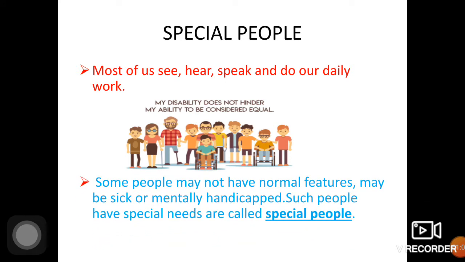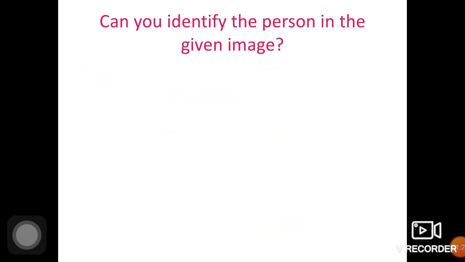Special people, that is, each one is special. Some people may not have normal features like how you could see, how you could smell, how you could hear, how you could speak. They may be sick or mentally handicapped. Such people have special needs and they are called special people.